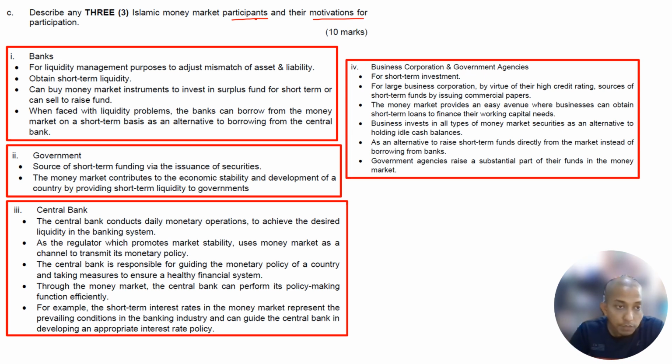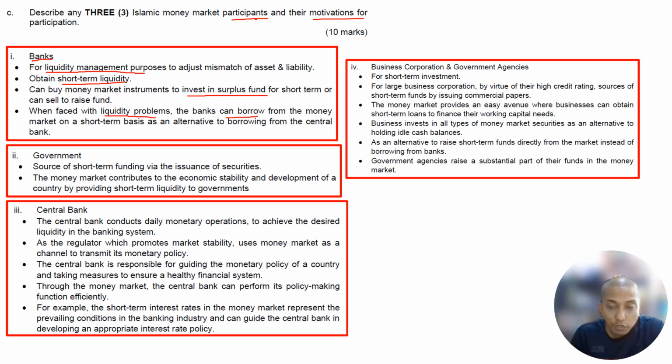For example, the most important participant is the bank, for liquidity management purposes: to adjust the mismatch of assets and liabilities and obtain short-term liquidity. It can buy money market instruments to invest surplus funds for the short term, or sell to raise funds. When faced with a liquidity problem, the bank can borrow from the money market on a short-term basis as an alternative to borrowing from the central bank.